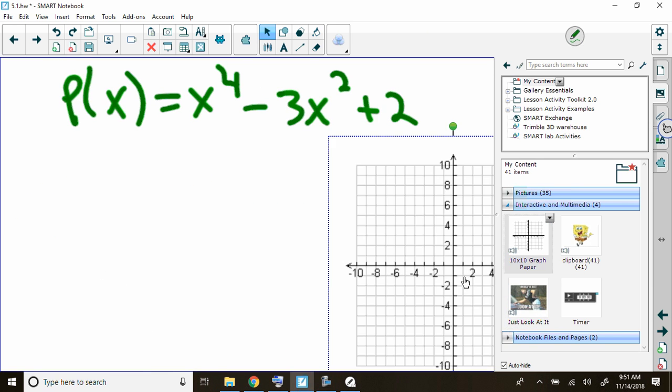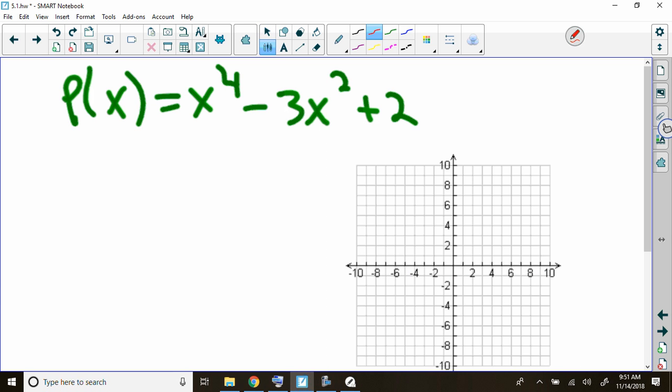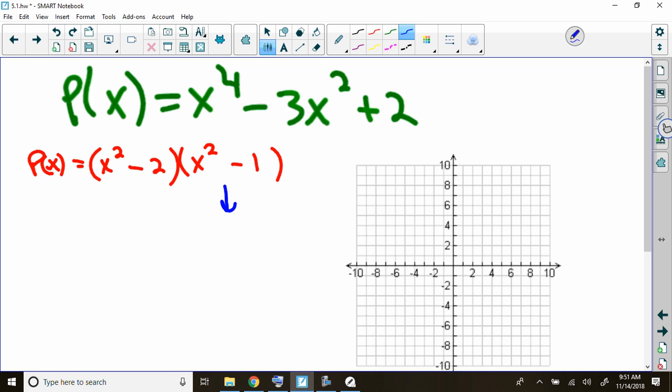I'll get out my loud graph paper again. There it is. Graph, graph, graph. So this is going to factor into what 2 binomials, anybody? x squared minus 2 and x squared minus 1. Now, this is not a perfect square trinomial. It's the difference of 2 squares, right? So we're going to get 2 linear factors out of that, of x plus 1 and x minus 1, right?